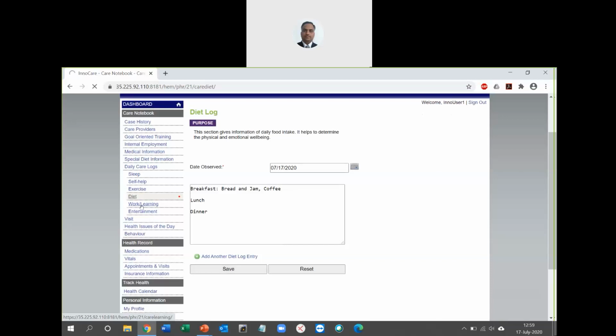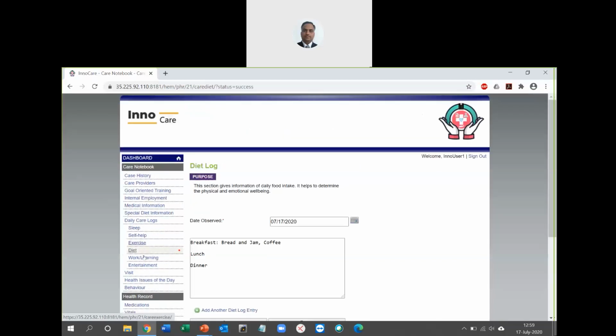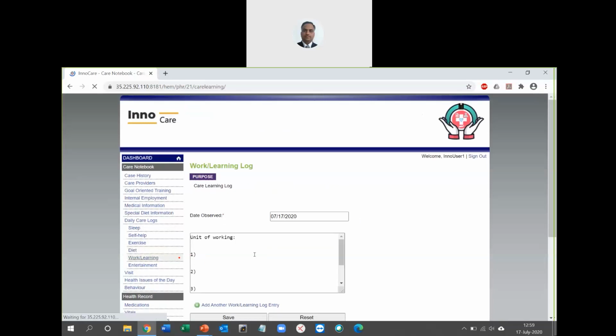Similarly, work and learning. If somebody is at home and they are in home-based learning or things like that, you can also come in here, type in what they have done, either greeting card making or jute bag making, whatever you want to enter something here, you can enter. Otherwise, if nothing of this makes relevance to what the user undergoes, you don't have to come in here at all.